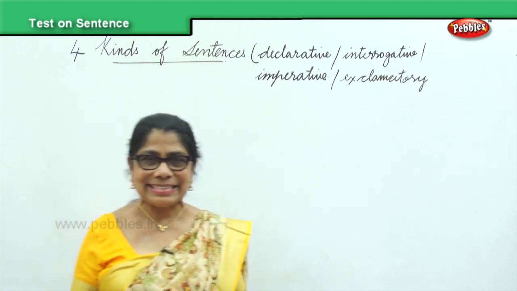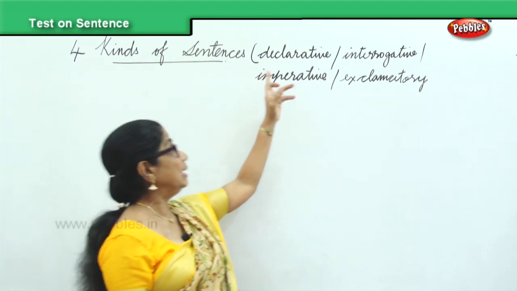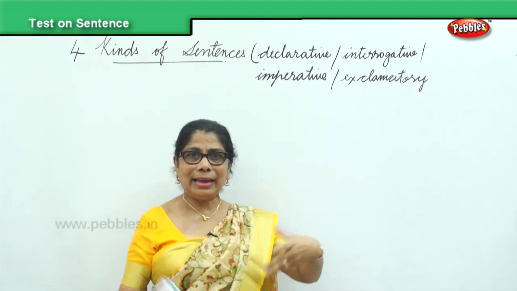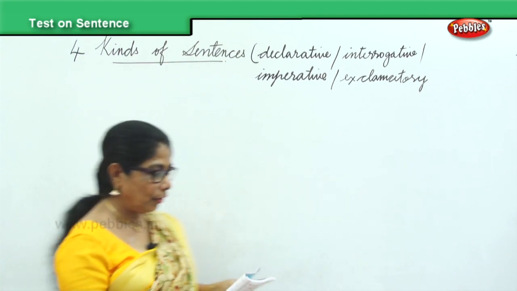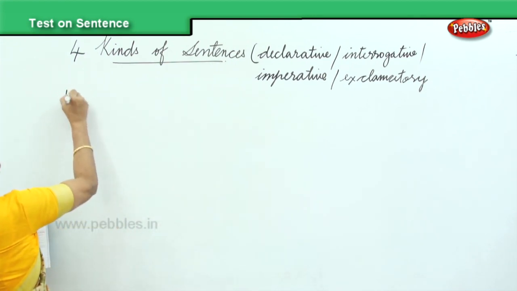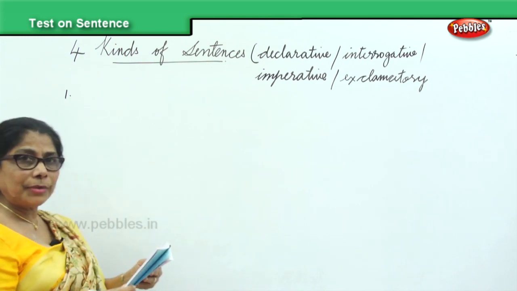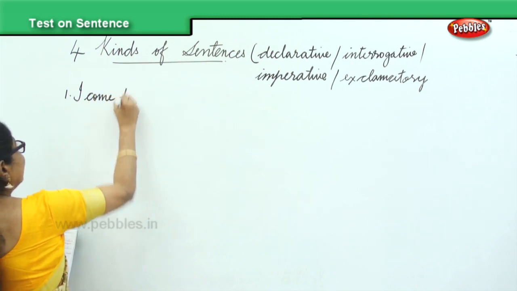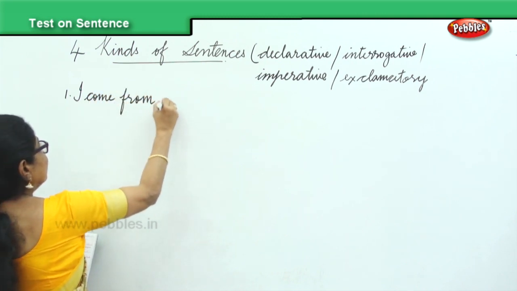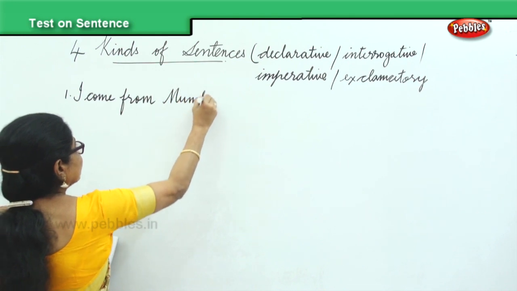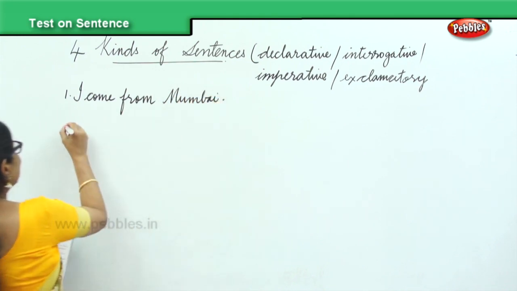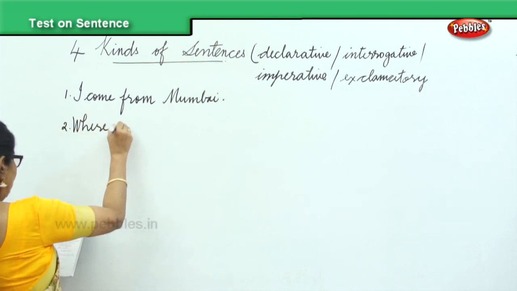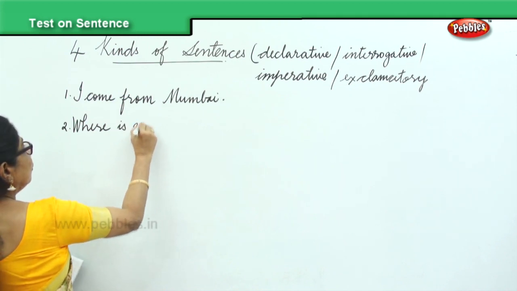I'll give you some sentences and then you tell me, is it a declarative, is it an interrogative, is it an imperative or exclamatory? And accordingly, we will write it down. Okay, now, first one I have here is, I come from Mumbai. Next one. Where is your father?